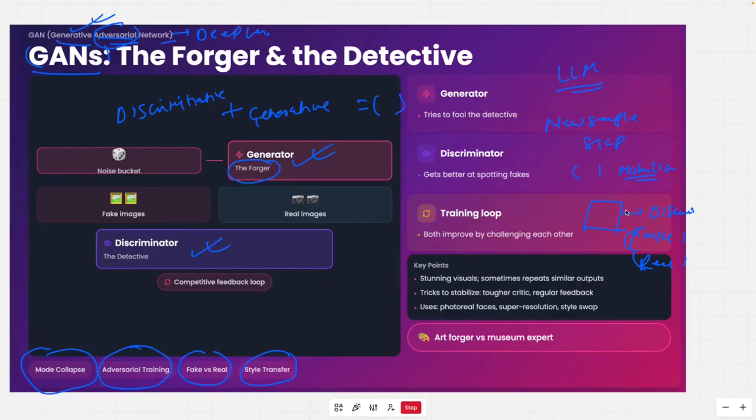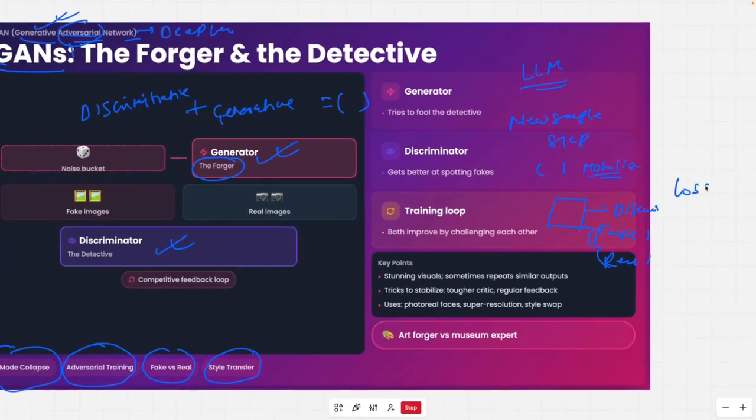Now it will give a loss. You might be aware of this loss, which is how machine learning models train. They try to minimize the loss. The losses for the generator and discriminator in this network are different, and the generator loss will be optimized when it is able to imitate the Mona Lisa picture perfectly.